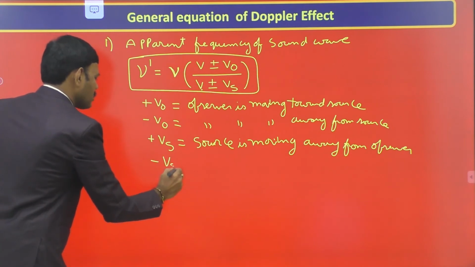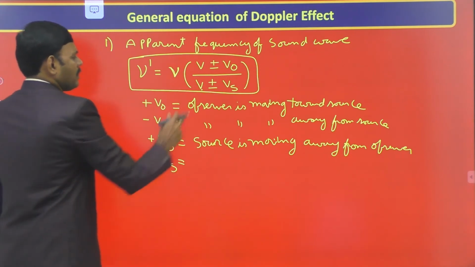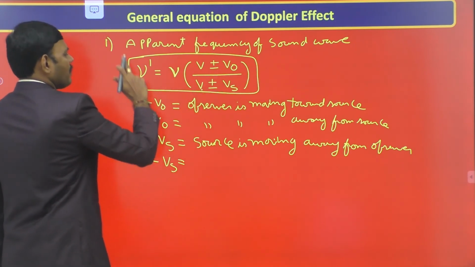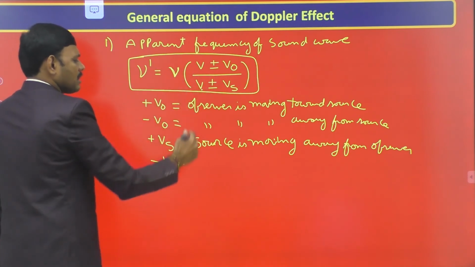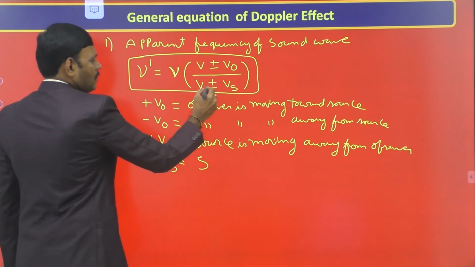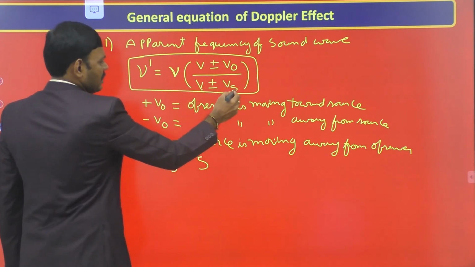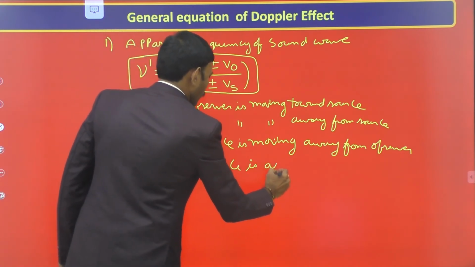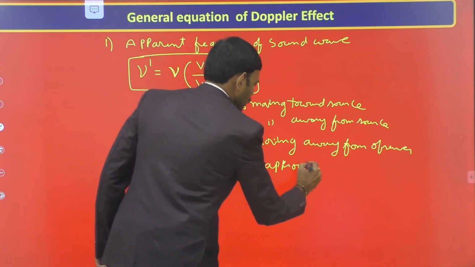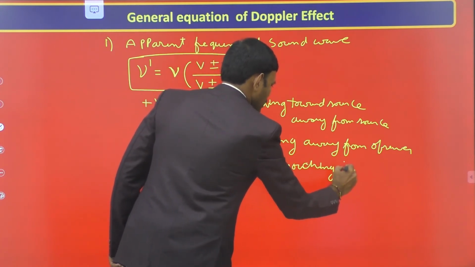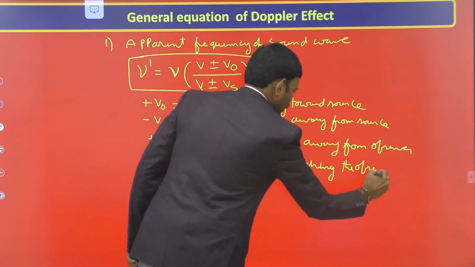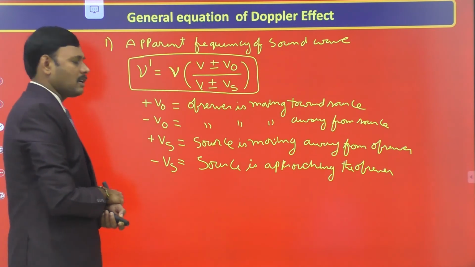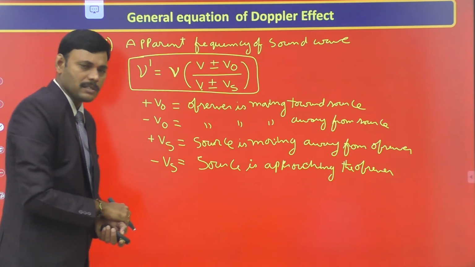We use the minus sign for the source. When we use the minus sign, the denominator decreases, so that the apparent frequency increases. This is possible when the source is approaching. So we use minus Vs in the denominator, the velocity of the source subtracted from V, when the source is moving towards the observer. These are very important conclusions, students, on when we use plus or minus sign for V naught and plus or minus sign for Vs.